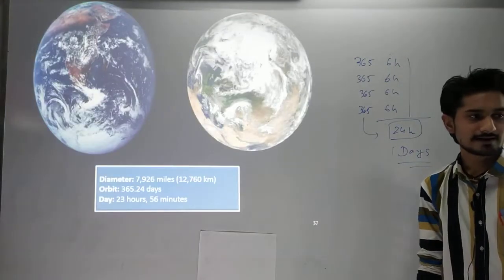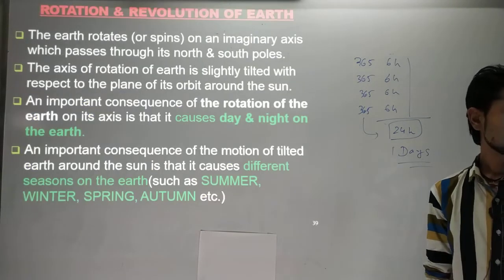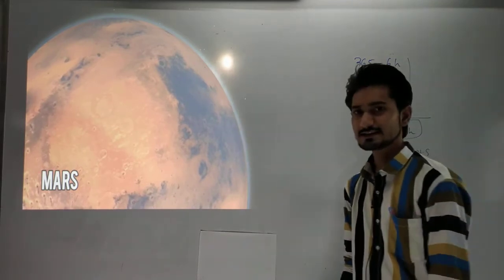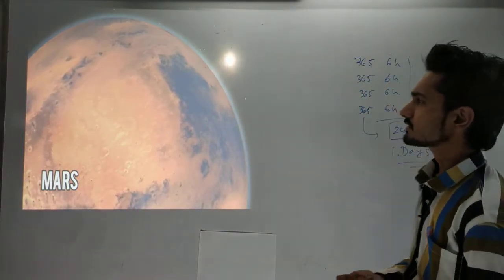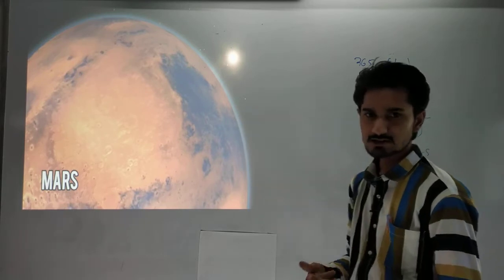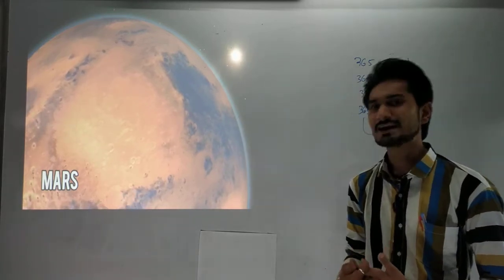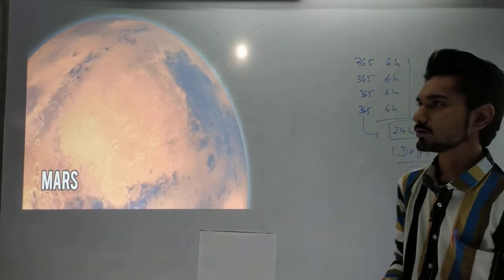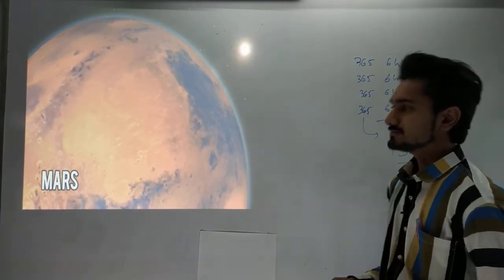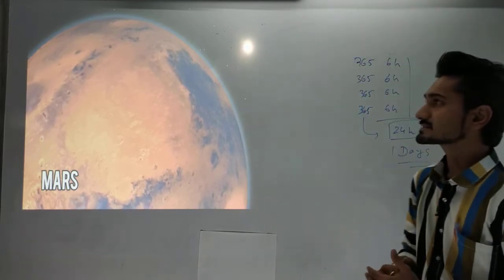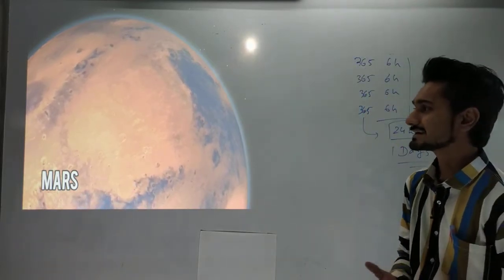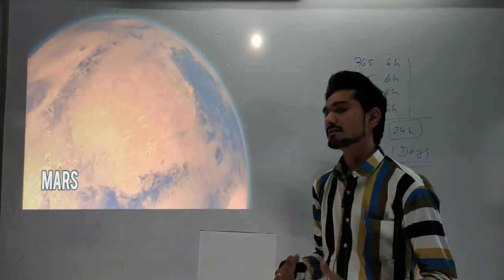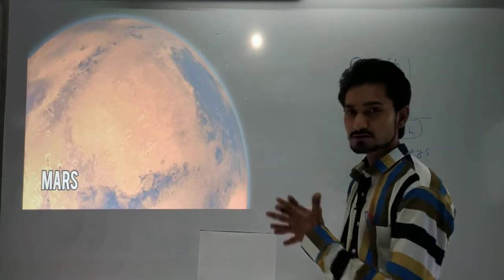Going to the next planet, and that will be Mars. You can see on your screen that this is Mars, and this is also the reddish planet in our solar system. This will be the fourth planet in our solar system, and also we can say that it is the neighboring planet of our Earth. Okay, so we are considering that. Now we are going to discuss Mars. Okay, you can see that it is very bright, and we are thinking that we can live there also.